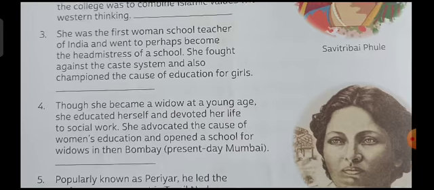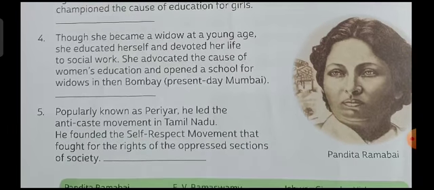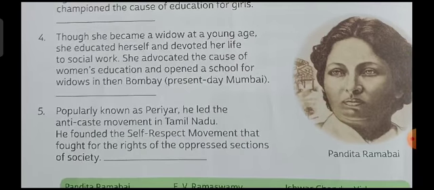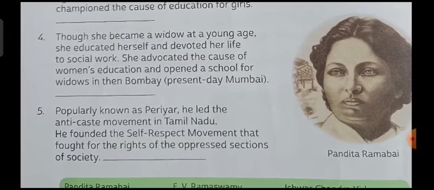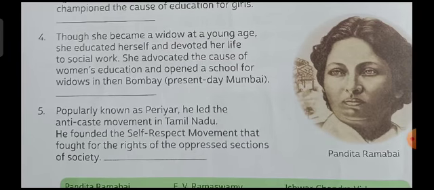Next is, though she became a widow at a young age, she educated herself and devoted her life to social work. She advocated the cause of women's education and opened a school for widows in then Bombay, now present Mumbai. So the correct answer is Pandita Ramabai. This is the image of Pandita Ramabai.